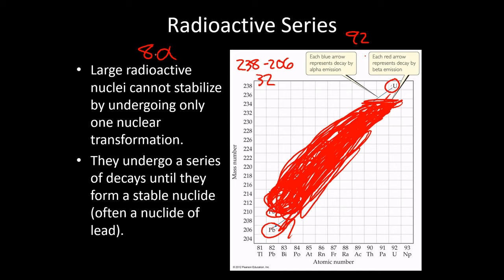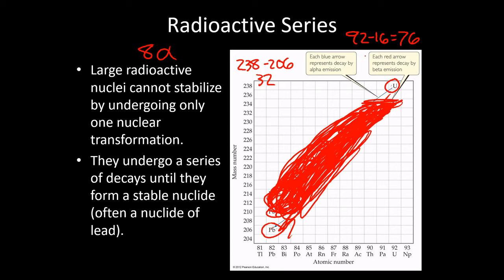That means we're losing 16 protons from the alpha decays. And 92 minus 16 is going to be 76. Am I doing that right in my head? Let me double check to be sure. 92 minus 16. Yes, 76. So from the alpha decays, we will be down to 76 protons.